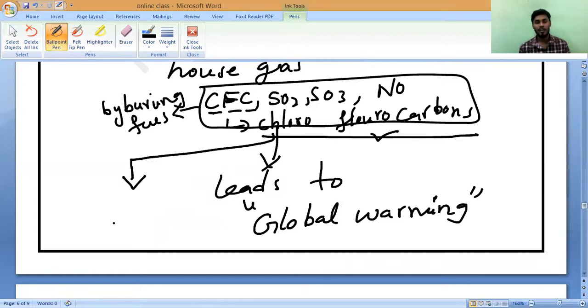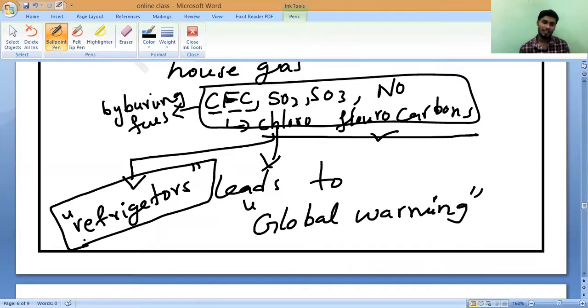Do you know these chlorofluorocarbons are released by our refrigerators? Do you have refrigerators in your home? Yes, sir. Our refrigerators produce chlorofluorocarbons, as well as jet rockets. Rocket engines also produce CFC.